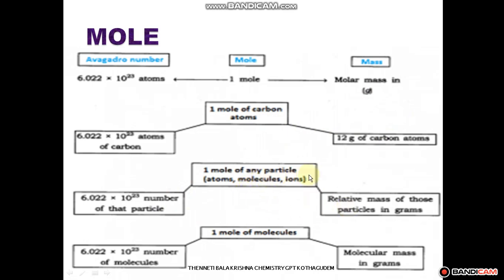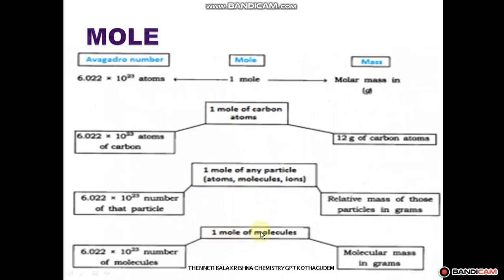So 1 mole of any particle, maybe it is an atom, molecule, or ion, whatever it is, 6.023 into 10 to the power of 23 particles is equal to the relative mass of those particles. If you consider the atom, you consider the mass of the atom. If you consider the molecule, you consider the mass of the molecule. The mass of the molecule is the sum of the masses of the atoms which are present in the molecule. Ions, okay. So that is the relation.